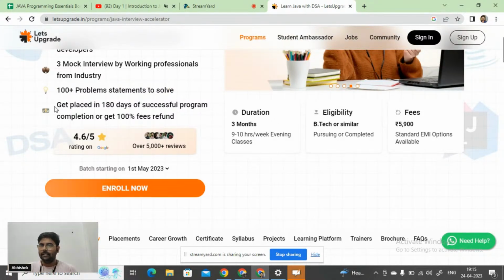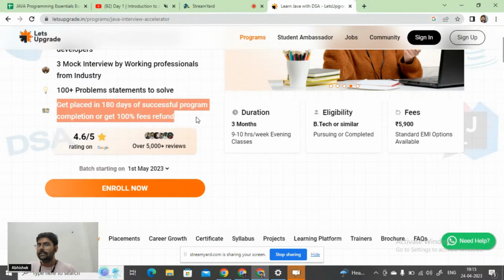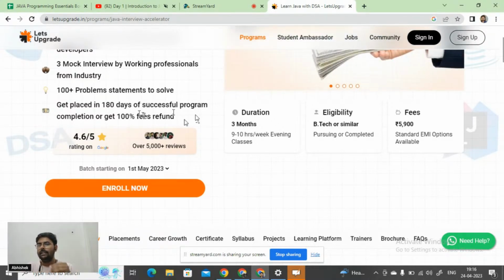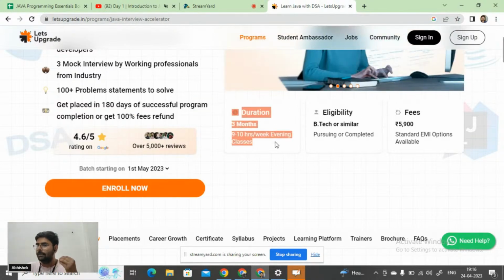This is the main USP of our program: your money will be in safe hands. If you are not placed within 180 days of completing the program, you will get your money refunded. The duration of the program is 3 months. The eligibility criteria is BTech or any similar degree.